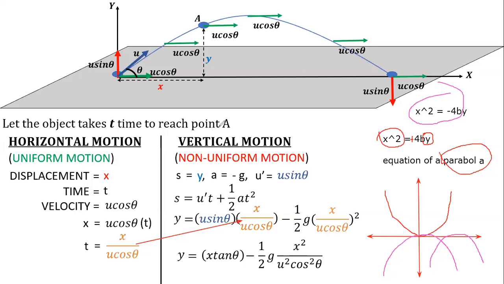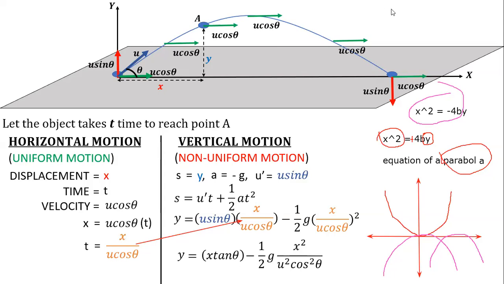Yeah, tell me. Sir, then what will be the value of u for the diagonal motion? Diagonal motion will be a quadratic, na? Yeah, root of u sine theta plus u cos theta, the whole square. Because there are two components at every point. So if you calculate the final velocity at point A using the vertical component and the horizontal component, and take the square root, you will get the resultant velocity at A.